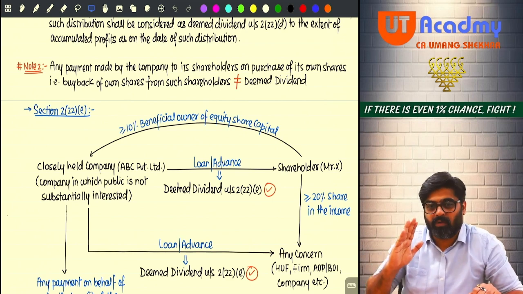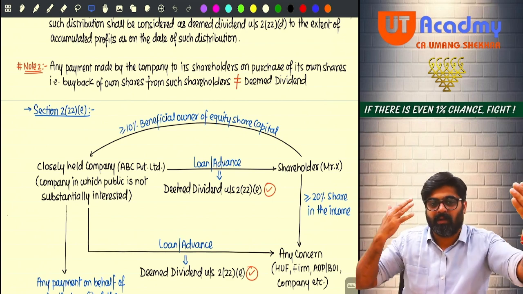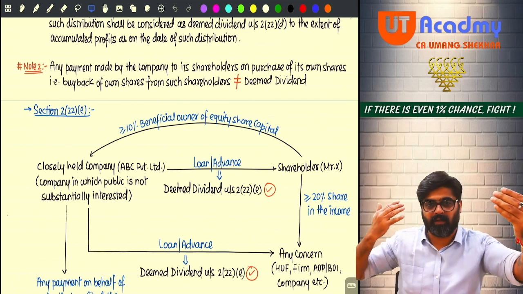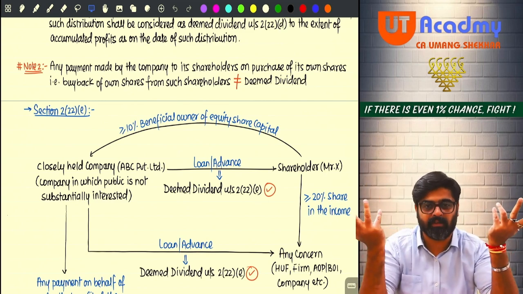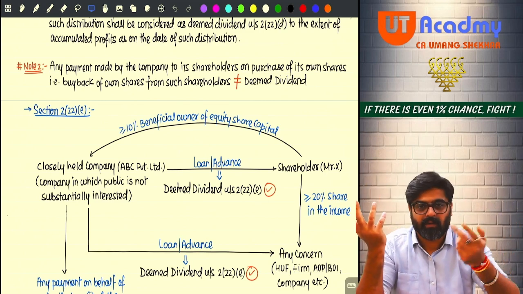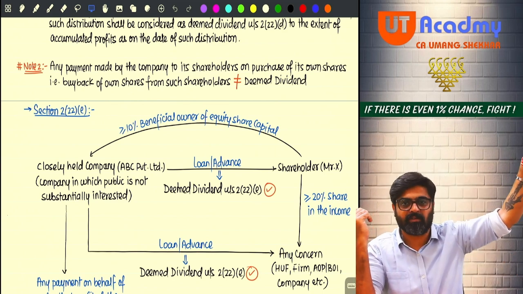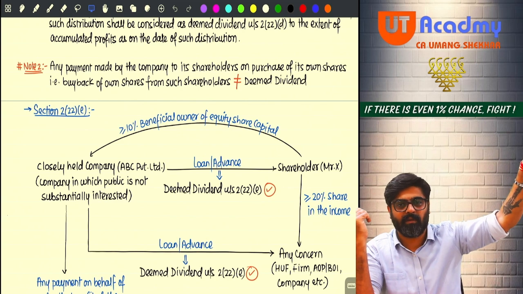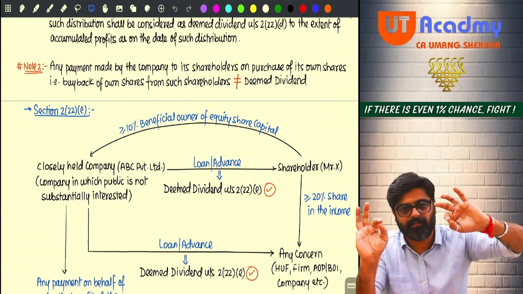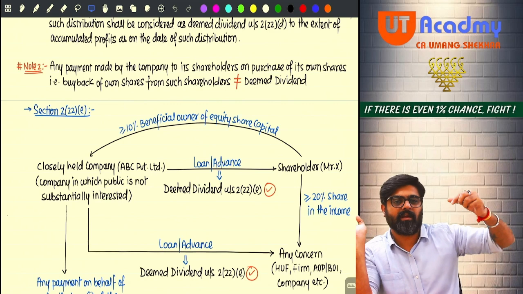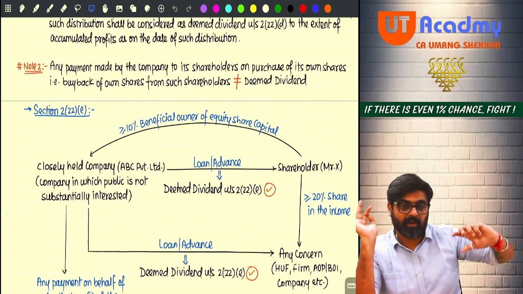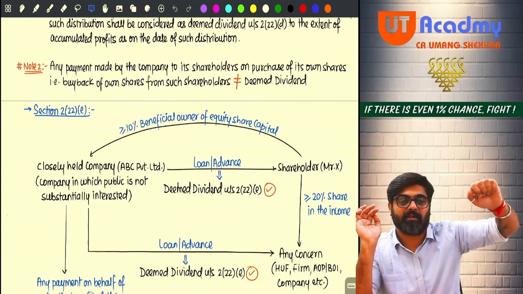Now there is no simultaneous effect on the asset side as well as the liability side. Profits are not converted into share capital and given in the form of assets or liabilities. Getting my point? What is happening here? Simple. Cash is getting converted into loans advance. One asset is getting converted into another asset.